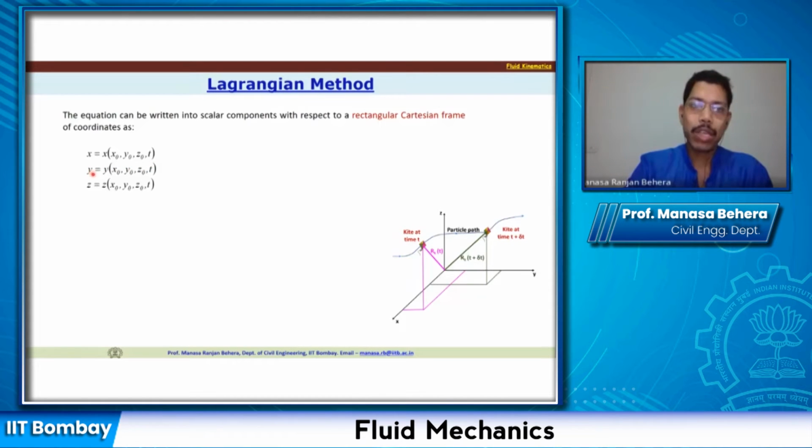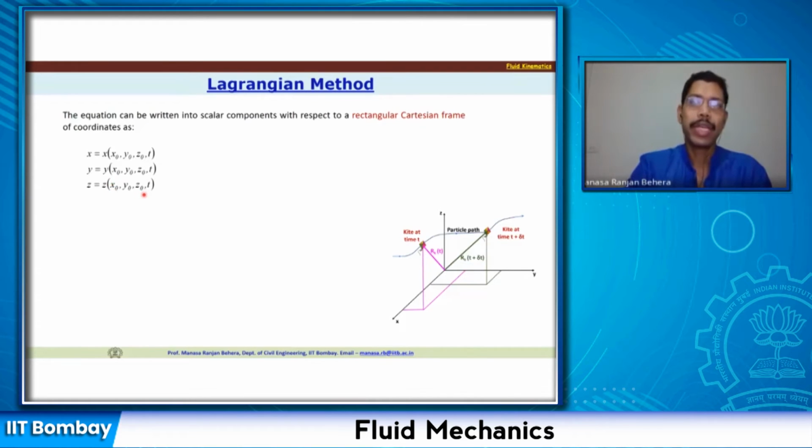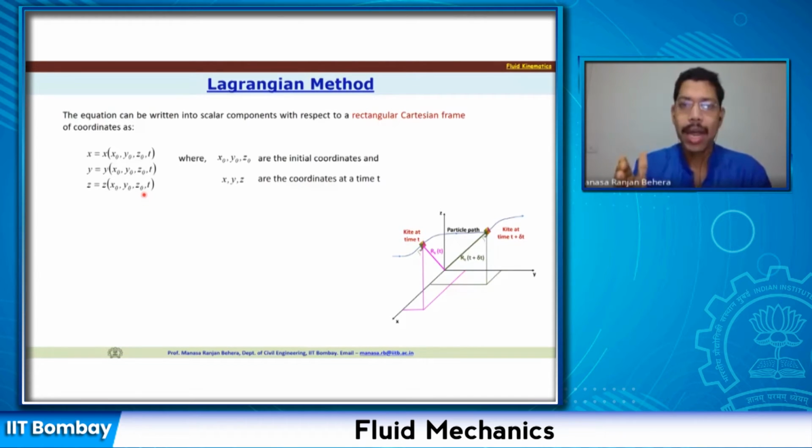Similarly, y is also a function of the initial position and t, z is also a function of initial position and t. So where x0, y0, z0 are the initial coordinates, x, y, z are the coordinates after a time delta t, or at a new time step, that is t equals t1.